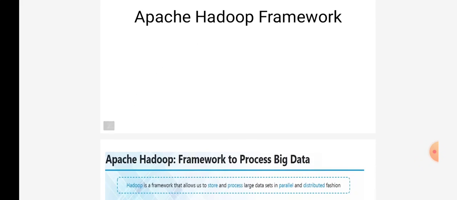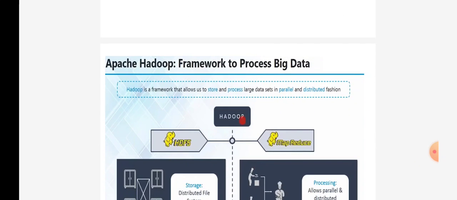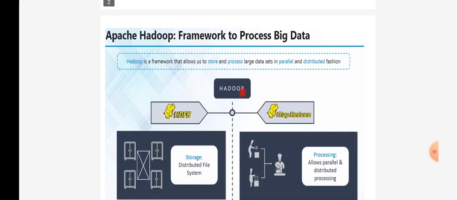What is it? Hadoop is a framework that allows us to store and process large data sets in a parallel and distributed fashion. If we talk about Hadoop, basically we have two categorizations. The first one is the HDFS part, that is the Hadoop Distributed File System, and the second one is the MapReduce system. In HDFS we are storing our data. The storage is done in the distributed file system, and in MapReduce the processing is done. That means it allows parallel and distributed processing.